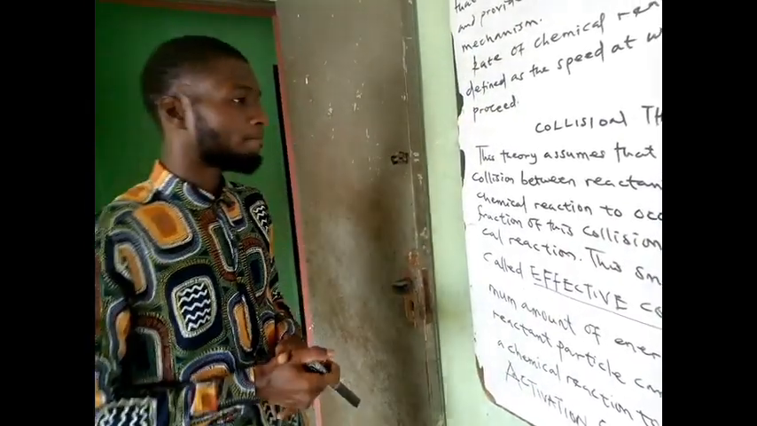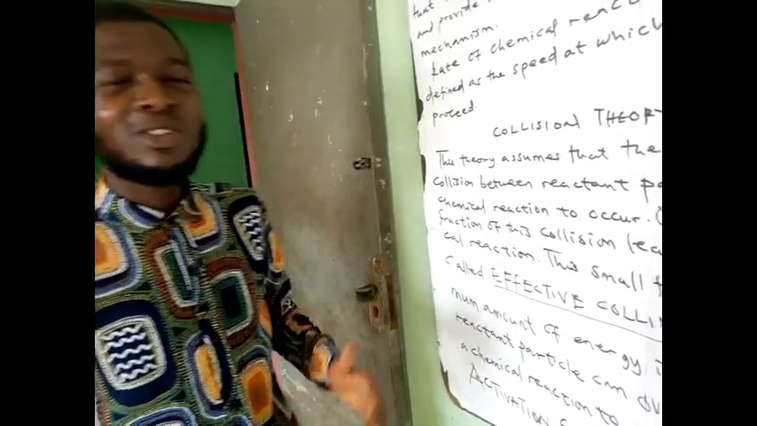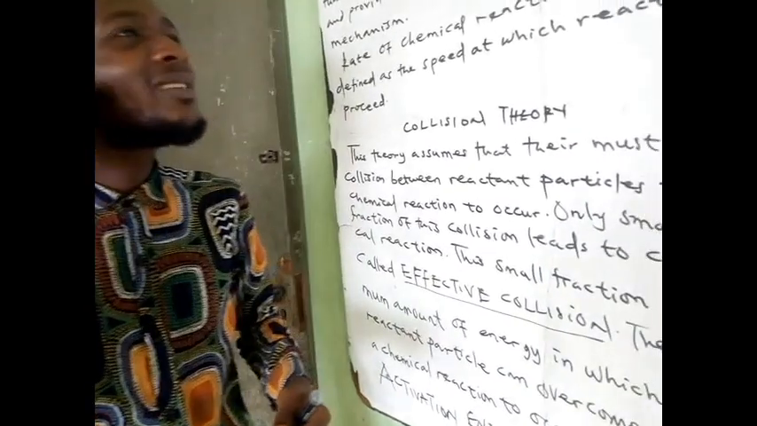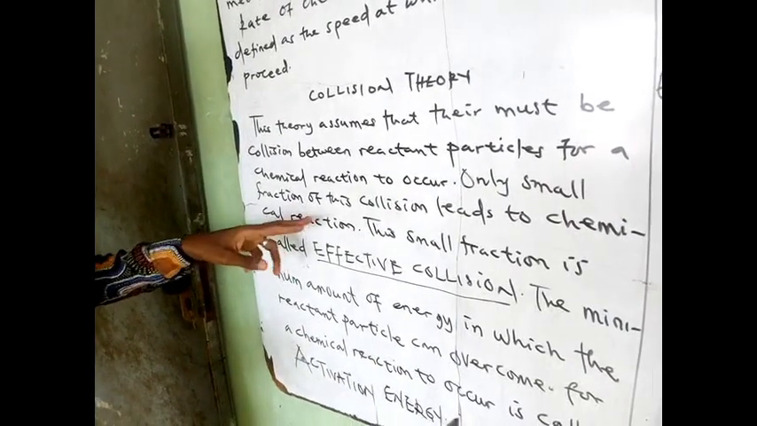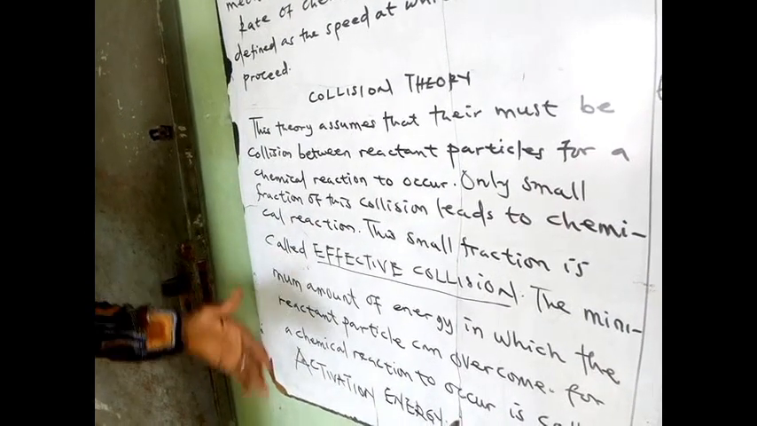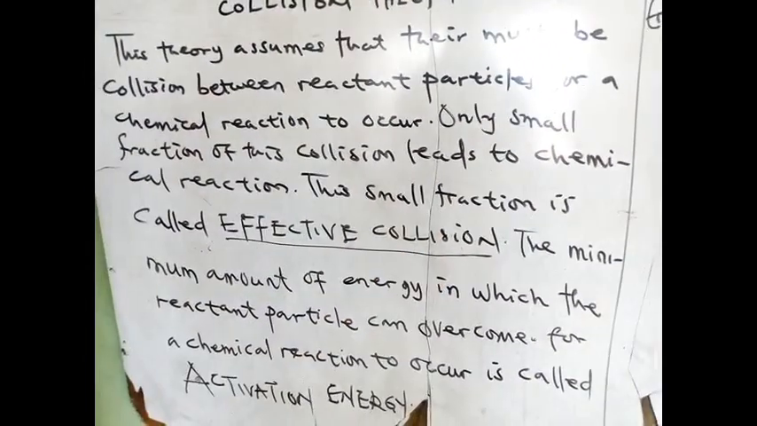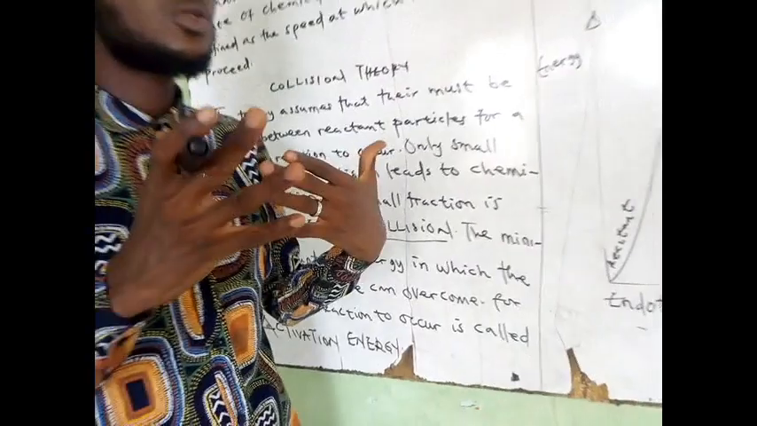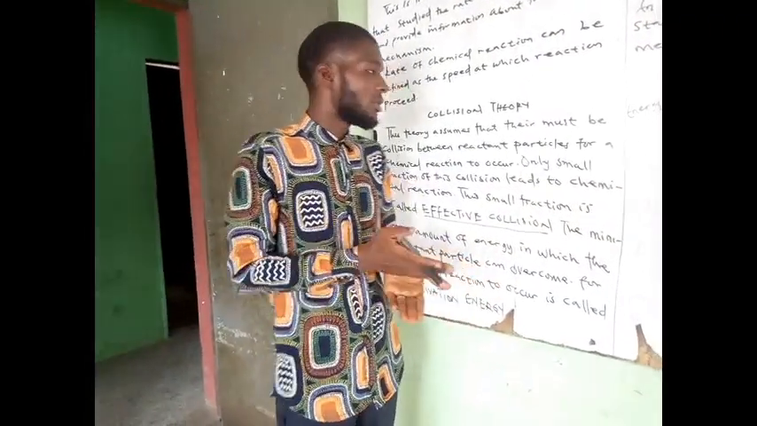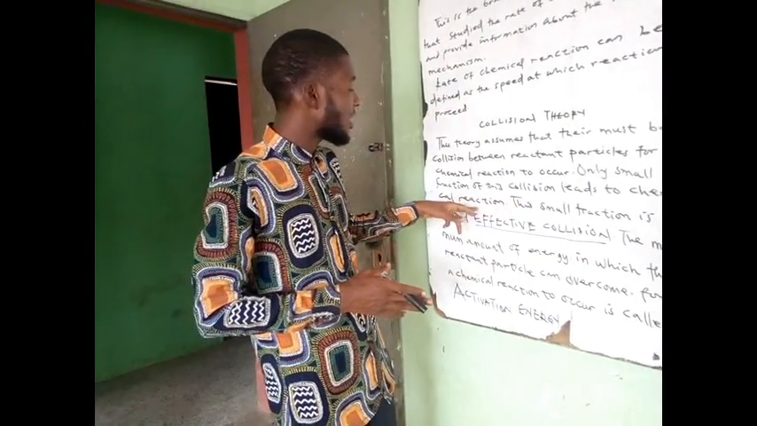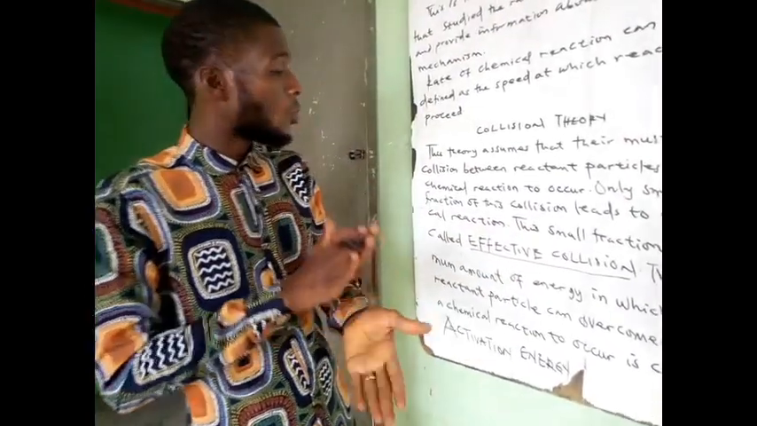Now, only a small fraction of this collision leads to a chemical reaction. It does not necessarily mean that all the reactant particles must collide. No, it's only a small fraction of this collision that leads to the reaction. This small fraction is called an effective collision. Particles can collide and it may not be effective, but the one that leads to a chemical reaction is what we know as an effective collision.